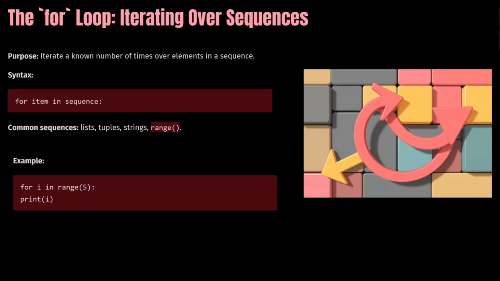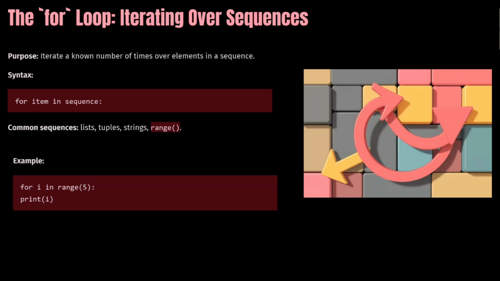There are two loops in Python: the first is the for loop and the second is the while loop. Let's see the for loop. A for loop is for iterating over sequences. Its purpose is iterating a number of times over the elements in a sequence. You can see the syntax here.